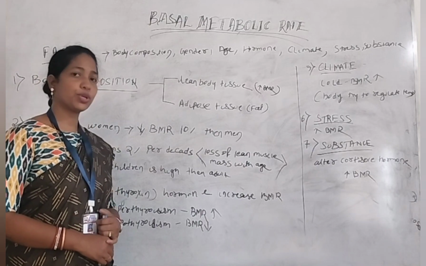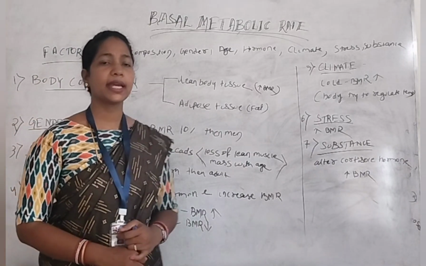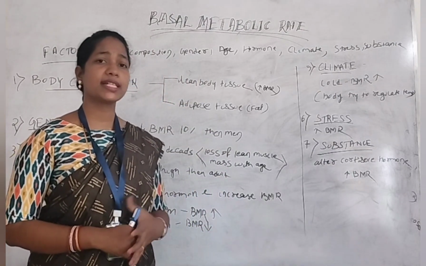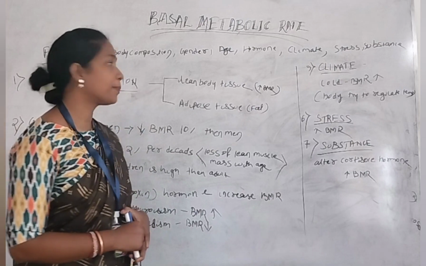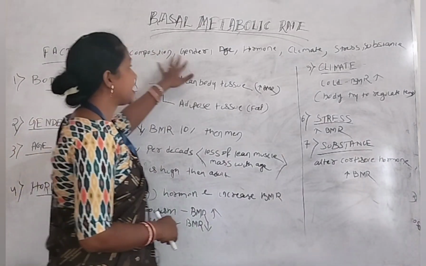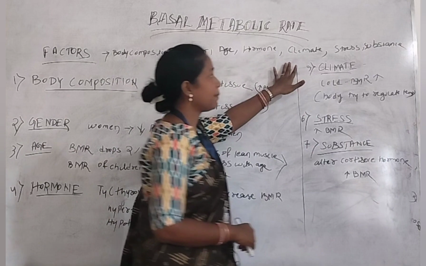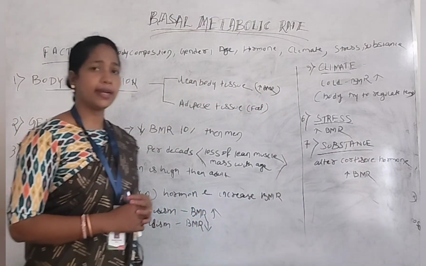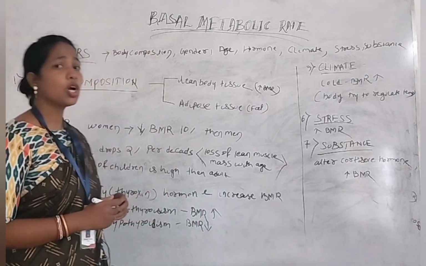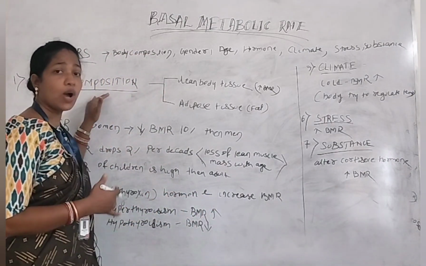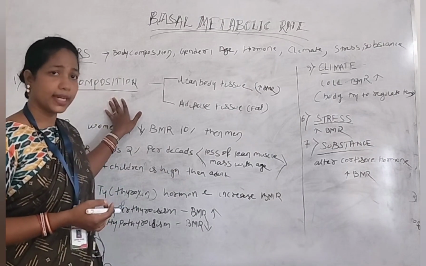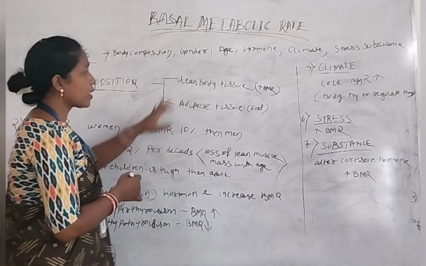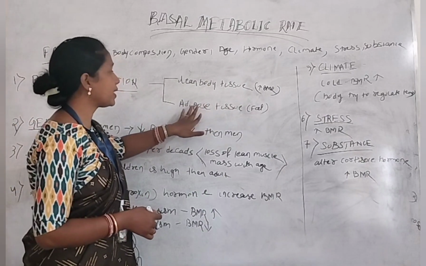Okay, next we should discuss the factors affecting basal metabolic rate. There are various factors which affect our basal metabolic rate. For example, body composition, gender, age, hormones, climate, stress, and substance abuse. We should discuss them one by one in detail. First of all, body composition, and how it affects our basal metabolic rate. Mainly body composition is divided into two types. First one is lean body tissue, second one is adipose tissue.